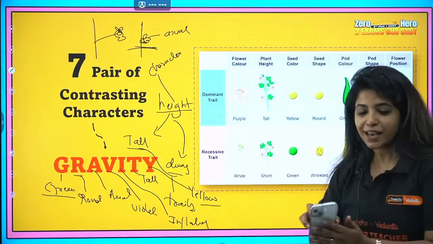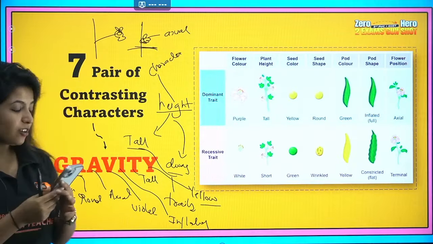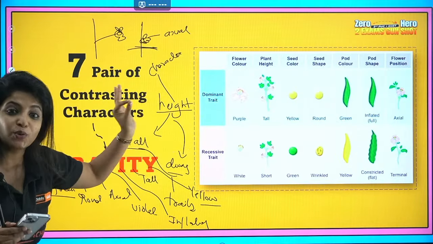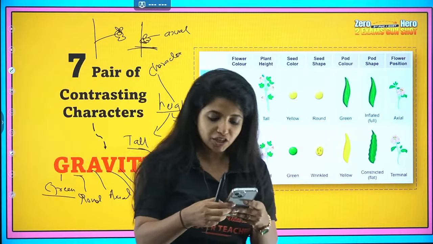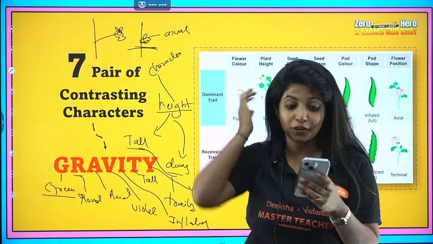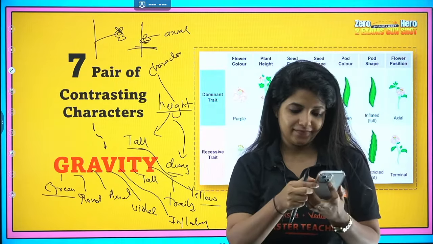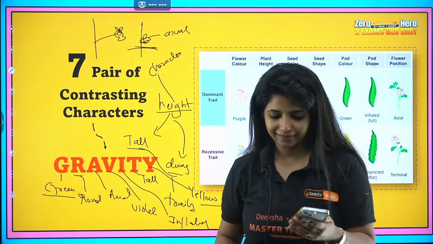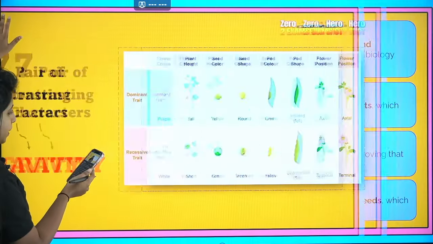Did you get it? Seven pairs of contrasting traits. Is it clear? Can you give me a thumbs up if it is clear? And remember, this is just for the dominant character. Once you know this, you can solve any question on the basis of this. But before I go ahead, I want you to give me a thumbs up, or else how would I know? Thank you for giving me a thumbs up. Understanding, not understanding, what's happening? Okay, I'll go ahead, and by then I think you will be giving me a thumbs up.